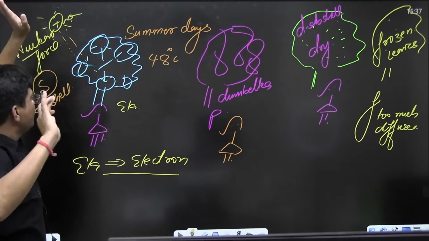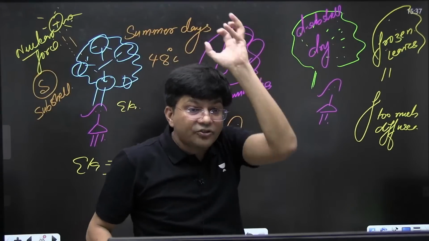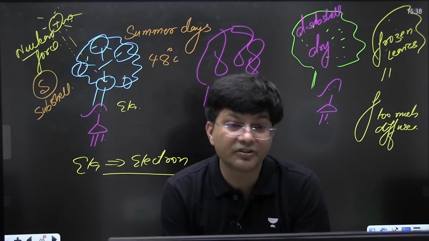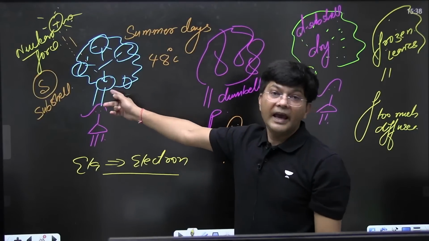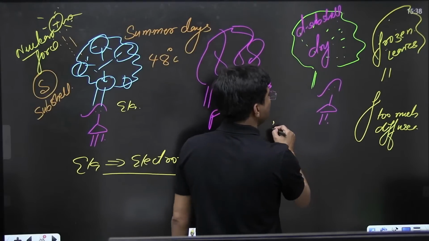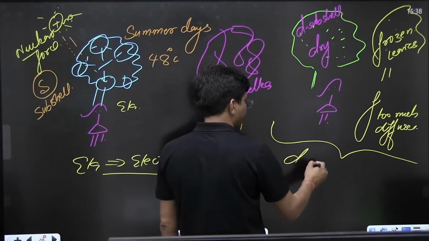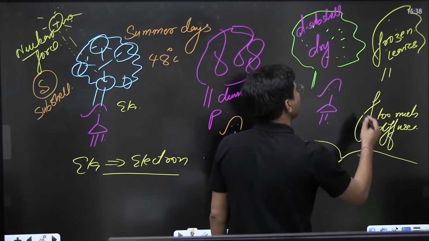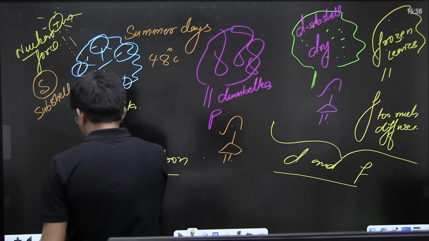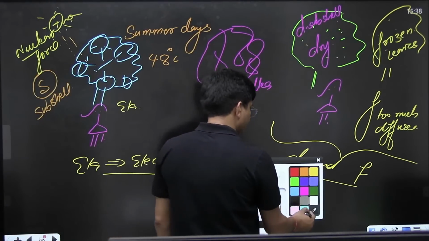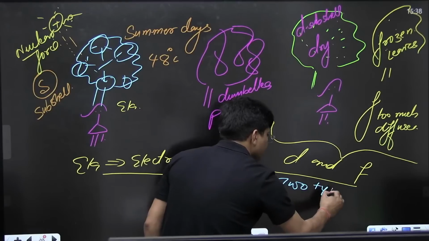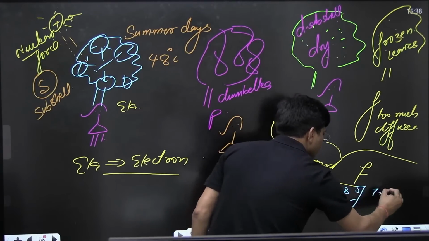Just let me know which Ela is experiencing maximum sunlight. S, and in the other two cases, the dry and frozen leaves, D and F, these trees are diffused.